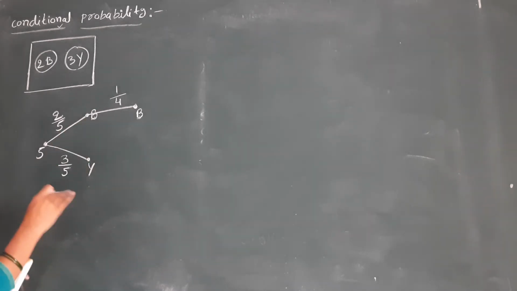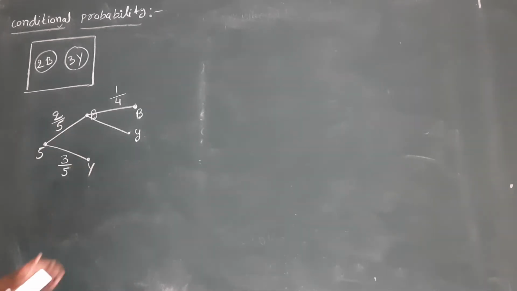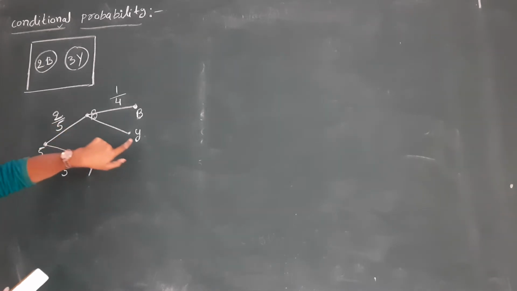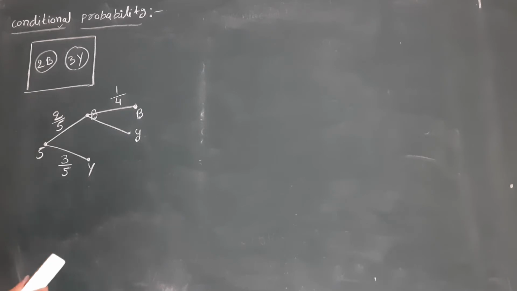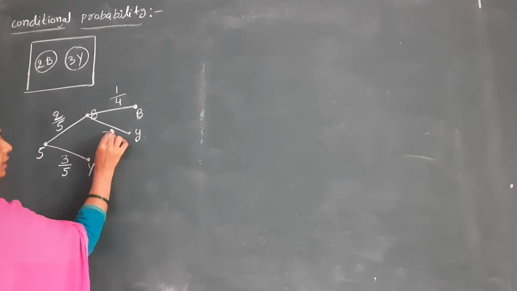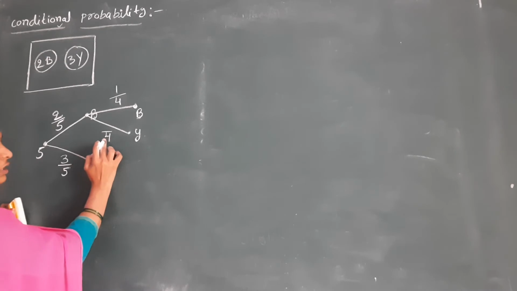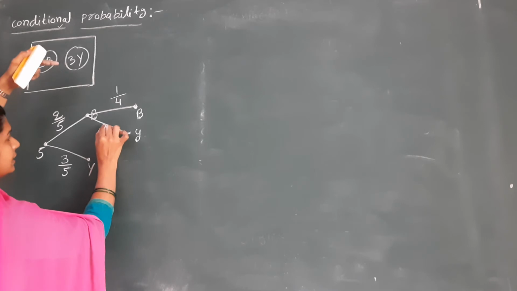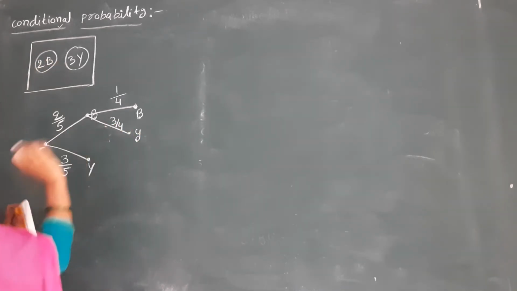Next, if in case I selected yellow. First one is blue ball and the second one is yellow. First one is blue ball I selected, I keep it aside, and second one I selected that is yellow. That means the total balls in the box are 4 because one is left. Next, how many yellow balls in this? 3. So this value is 3 by 4.